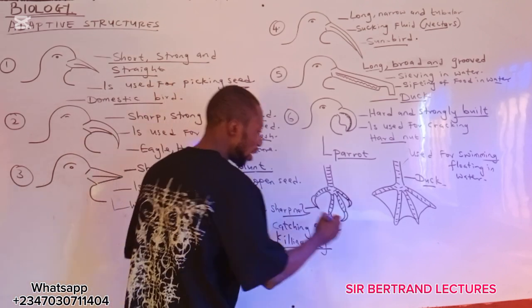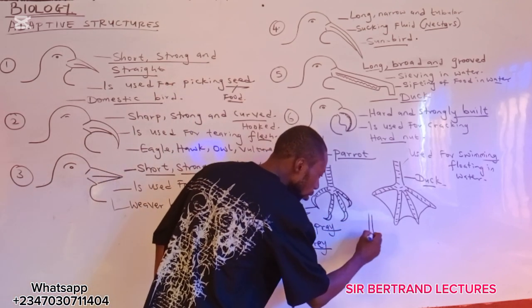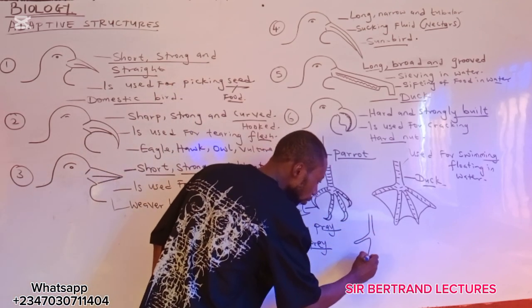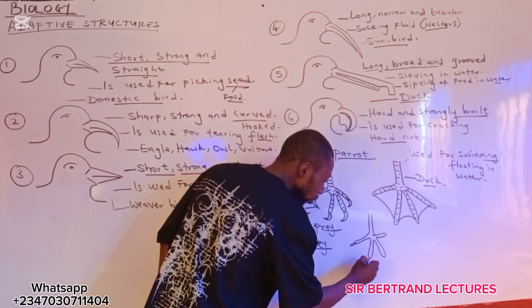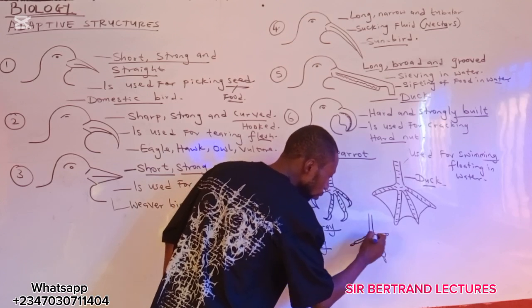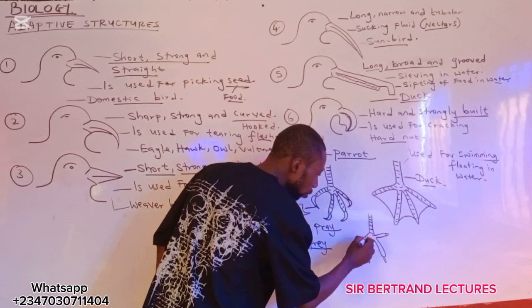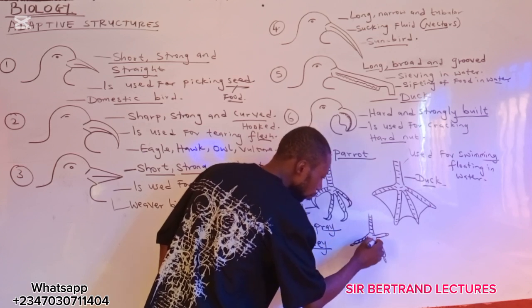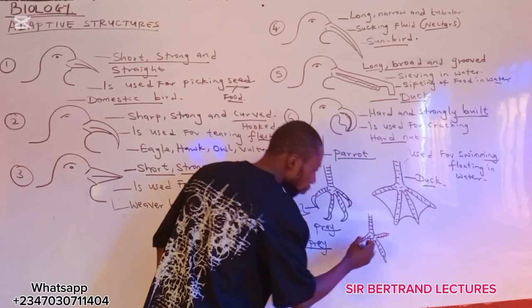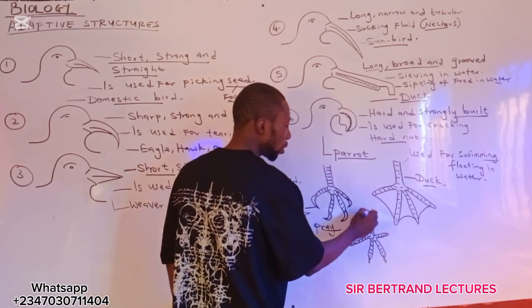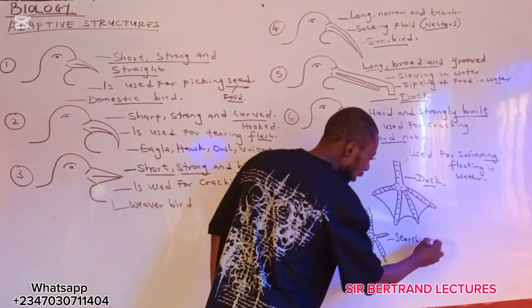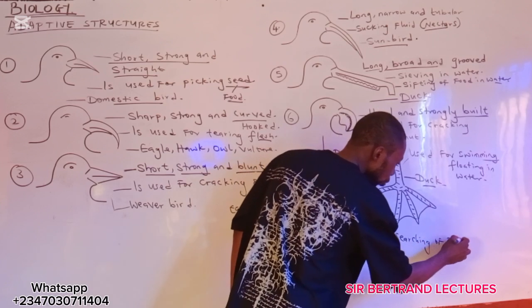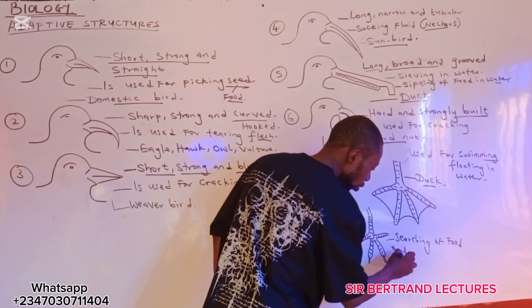Then the last one is this kind of claw. This kind of claw here is used for searching of food on the ground.